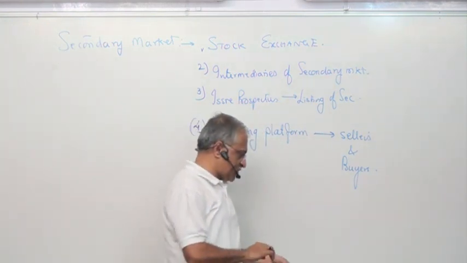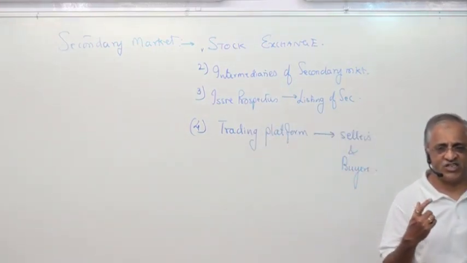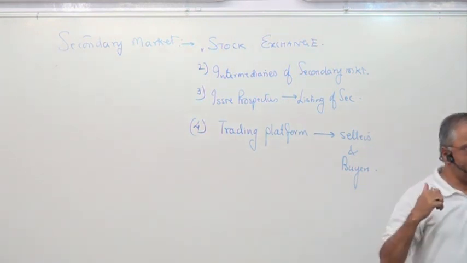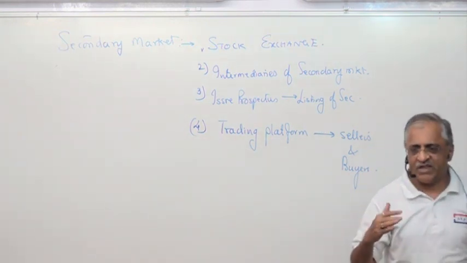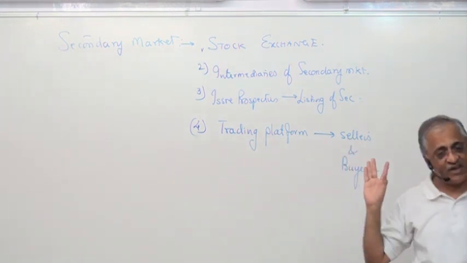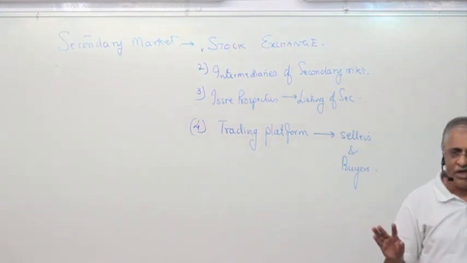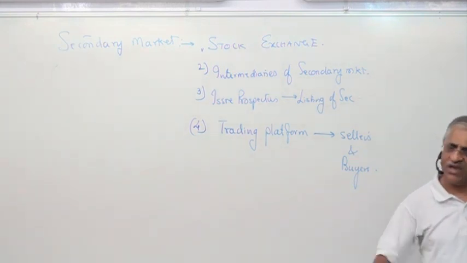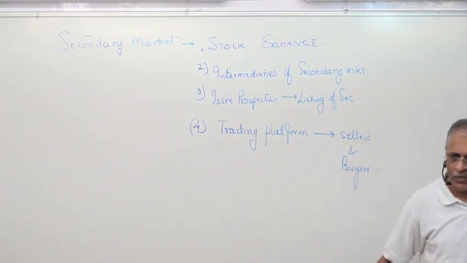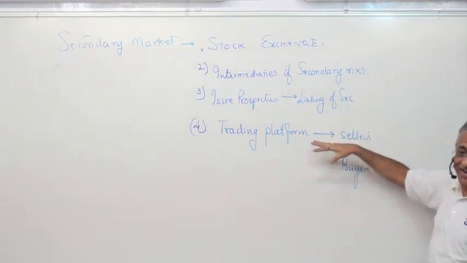Who are these intermediaries? Simple word, like in the Contract Act, which you have done, agents. But these are professional people who have been registered with SEBI, with the NISM, they have passed their examinations, and then they have become what is known as intermediaries. There are different exams for different intermediaries. Can I have all the licenses with me? Yes, absolutely. You can have all the licenses and practice all also. Clear? So through them you have to do what is known as trading.